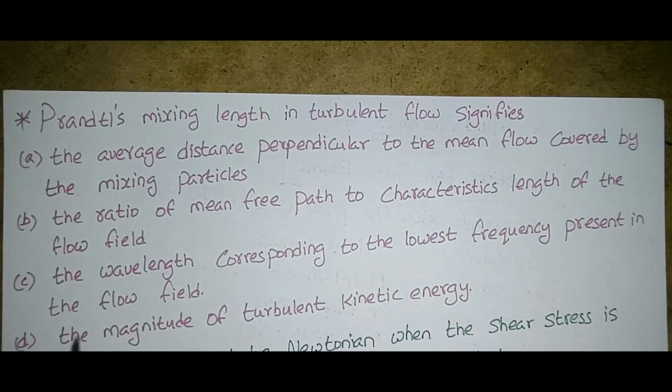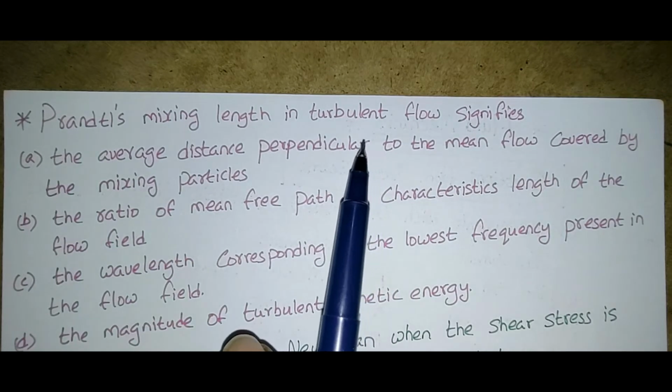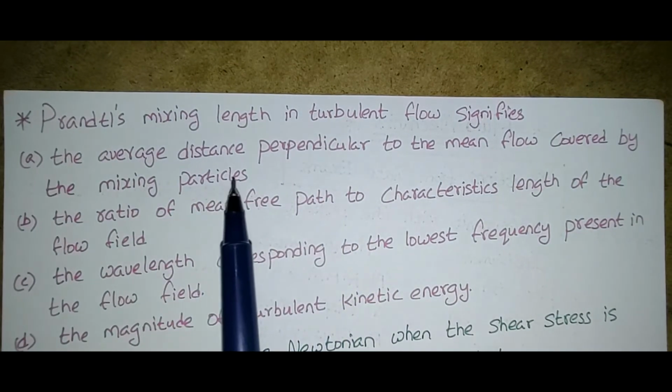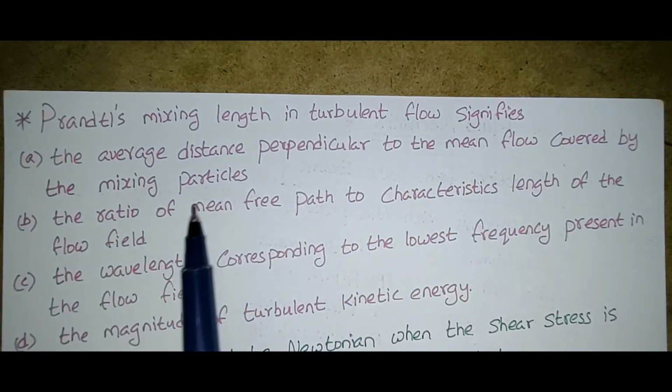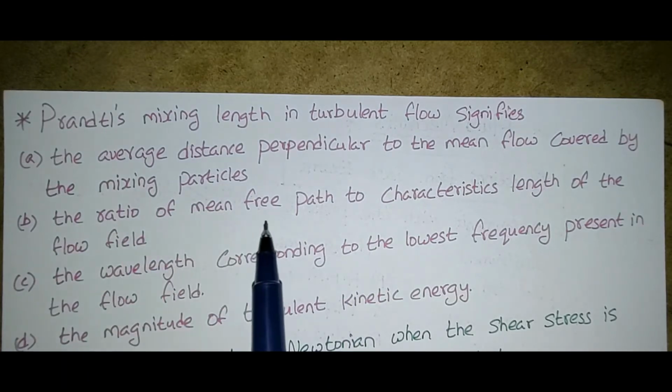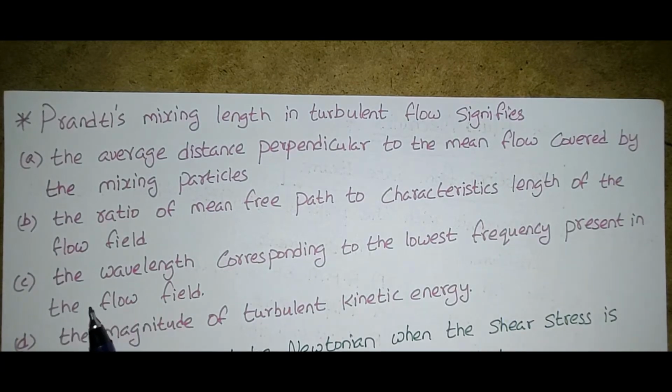Prandtl's mixing length in turbulent flow signifies the average distance perpendicular to the mean flow covered by the mixing particles, the ratio of mean free path to characteristic length of the flow field, the wavelength corresponding to the lowest frequency present in the flow field, or the magnitude of turbulent kinetic energy.